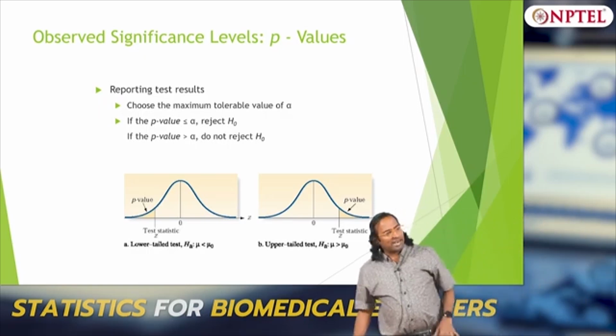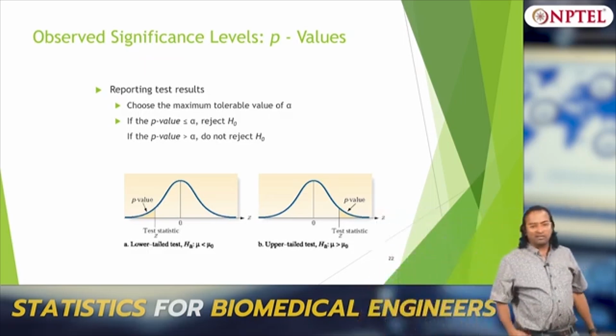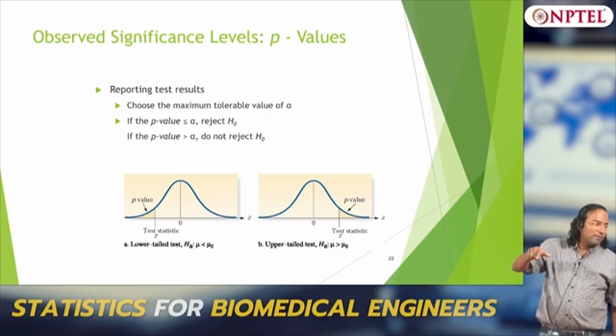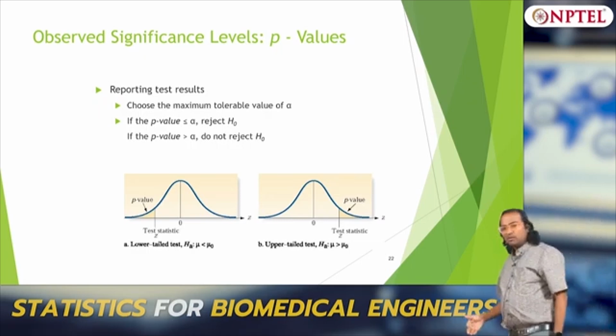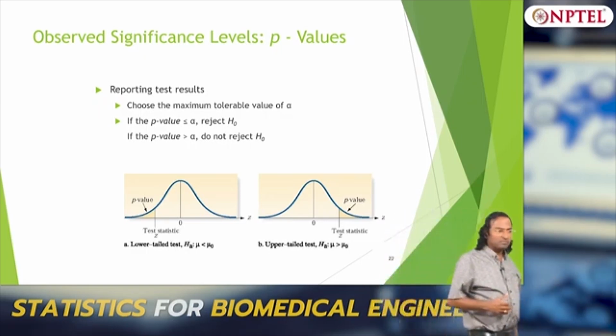If the p value is greater than or equal to alpha, then you say I will not be able to reject the null hypothesis. But this also gives you an idea how confident I am. Am I very far or am I close? That is what the p value tells you. Clear?